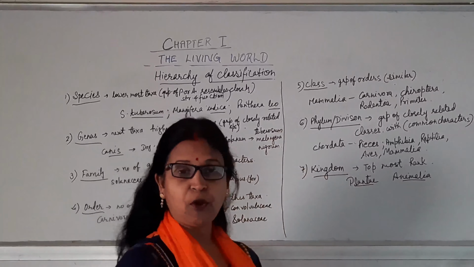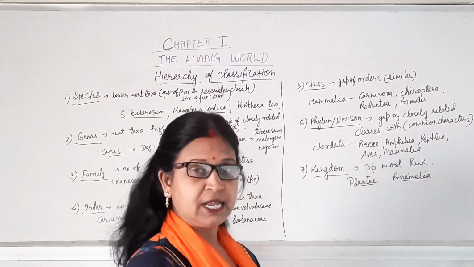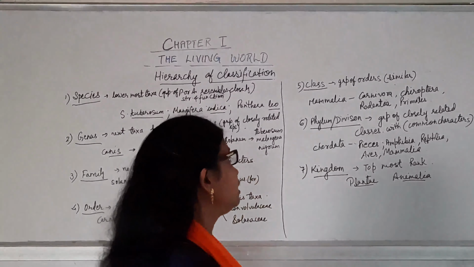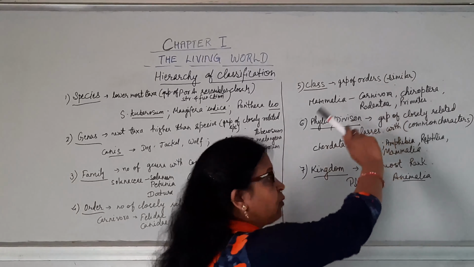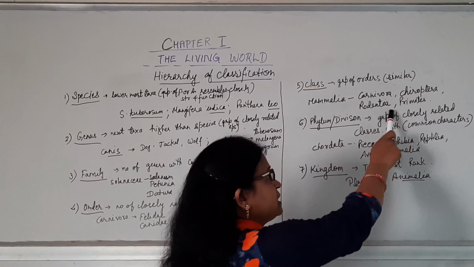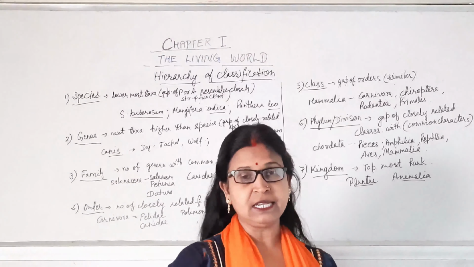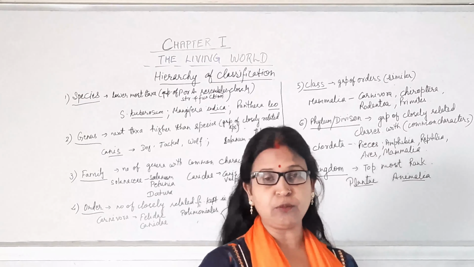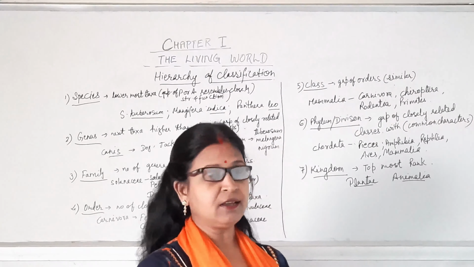A group of orders having similar characters are kept in the next category, that is known as class. For example, you can see here the Mammalia class having four orders: Carnivora, Chiroptera, Rodentia as well as Primates. All these have some similar characters, like the presence of mammary glands and hair on the body. On the basis of these similar characters, they are kept in the single class.